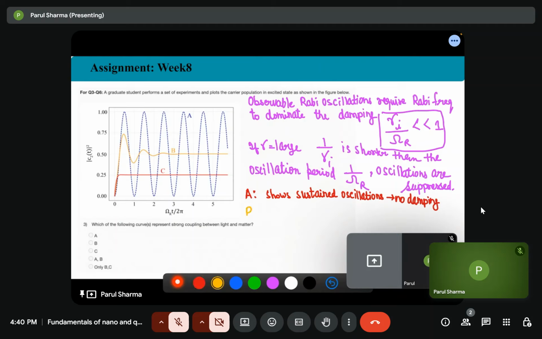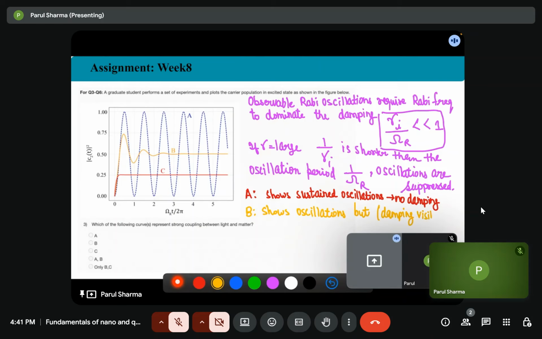Whereas B shows oscillations, but after a certain time the oscillations vanish because it has some damping.